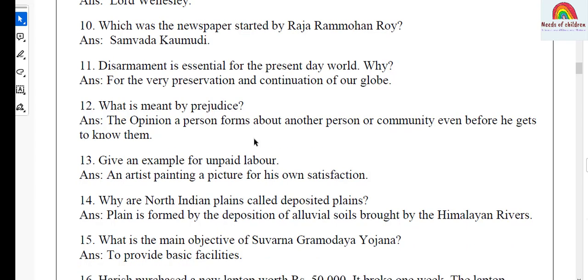So next question, give an example for unpaid labor. This is the question from sociology, lesson work and economic life. The answer, an artist painting a picture for his own satisfaction. Even there will be more other examples. You can refer to the textbook, that is from the lesson work and economic life, for the unpaid labor examples.